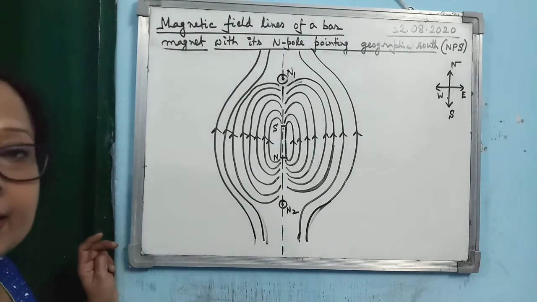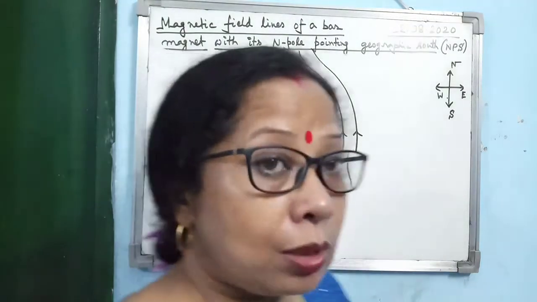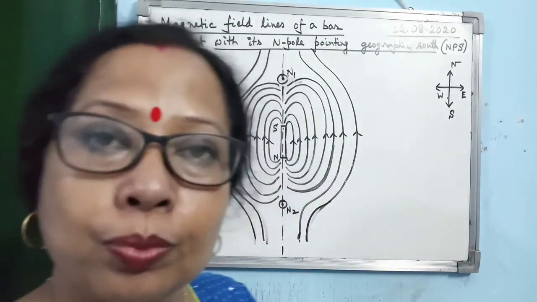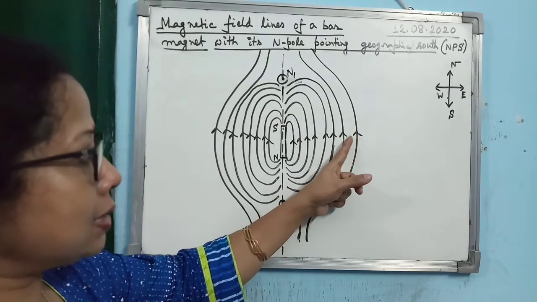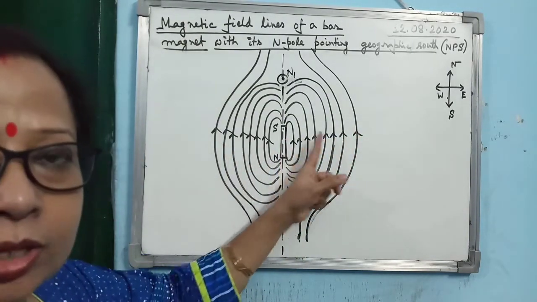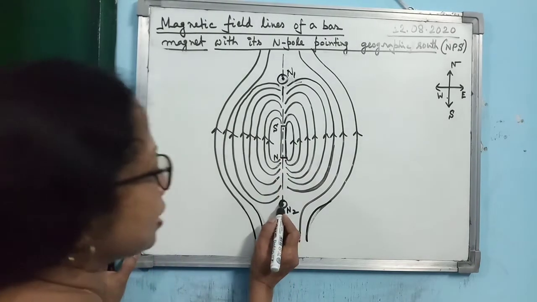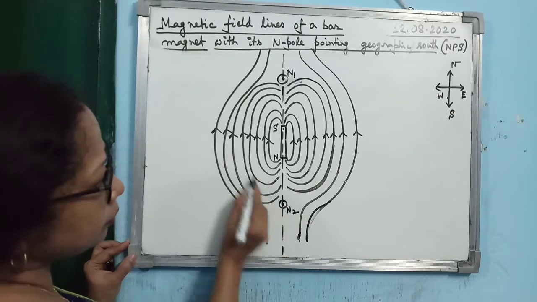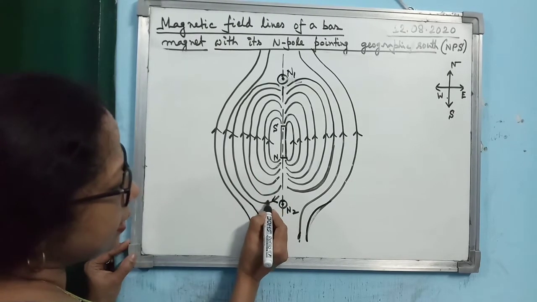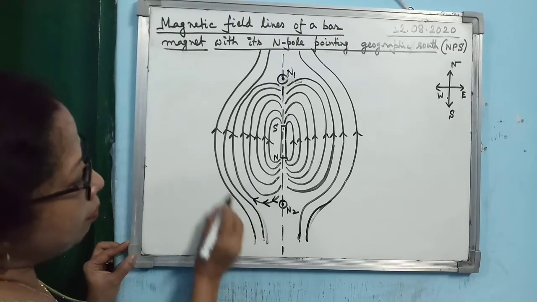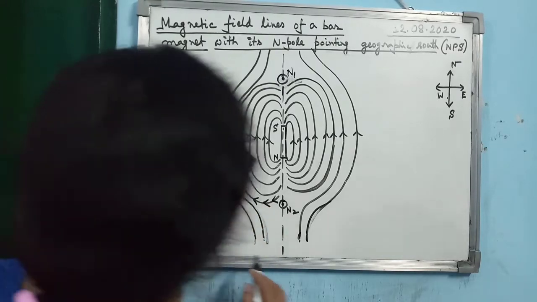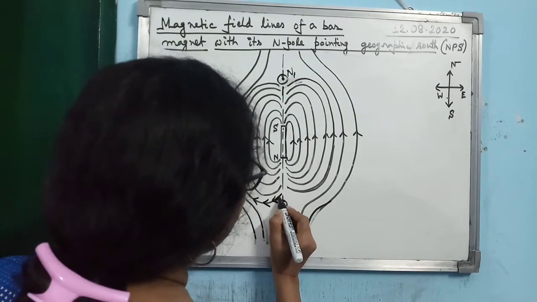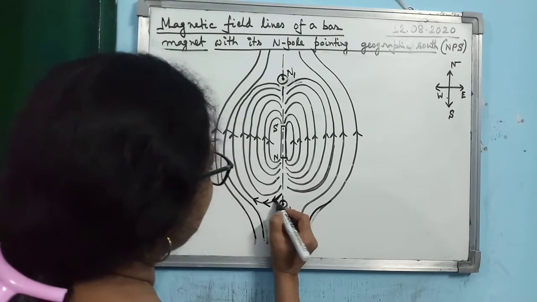Now you may think, Miss has said that at the neutral point, the directions of Earth's magnetic field and the bar magnet's magnetic field should be opposite. Is it not satisfying that relation here? Yes, it is satisfying. Just consider any line near the neutral point. If you consider this line, this is the direction. But if you consider this one, it is going north to south. So from here, the direction is coming towards this.